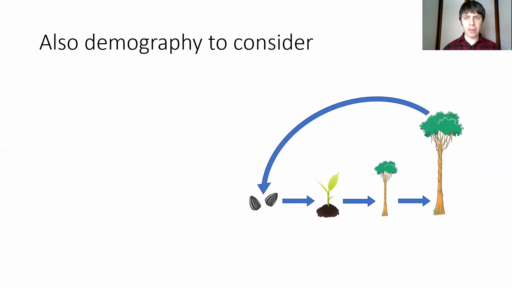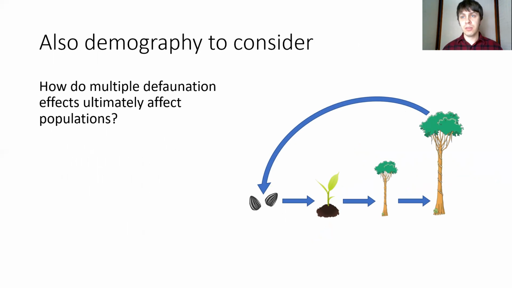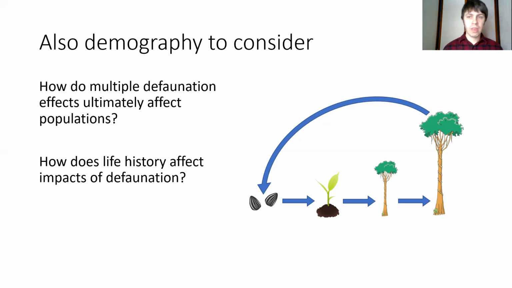And so we have to think about how all of these integrate across the entire life cycle, because we have multiple stages and multiple effects at these different stages, but what we really are interested in is the overall effect on populations. Also, we need to consider life history because depending on the fecundity or seed survival or the adult survival, trees may vary in how they respond to these changes from defaunation.